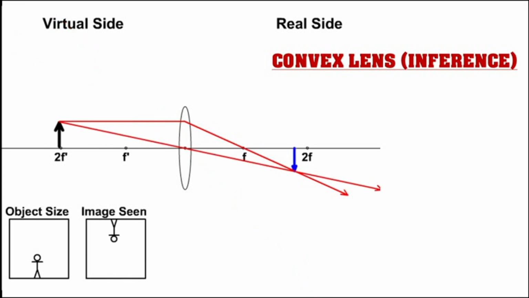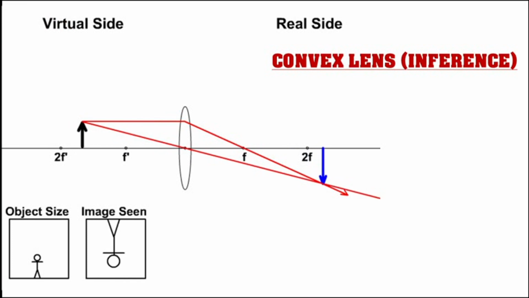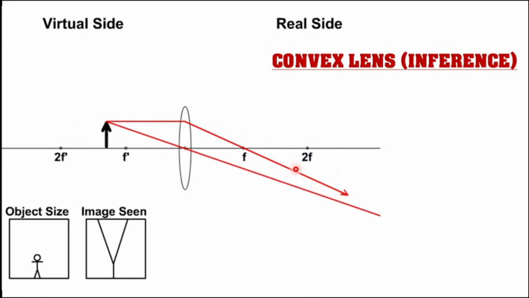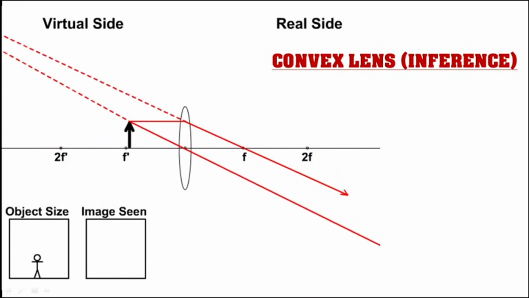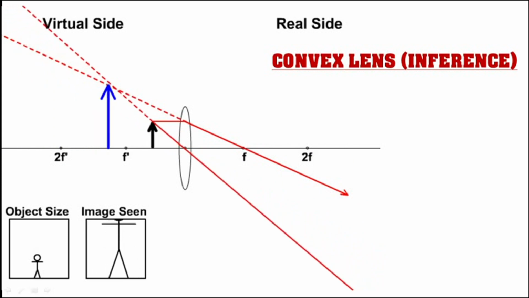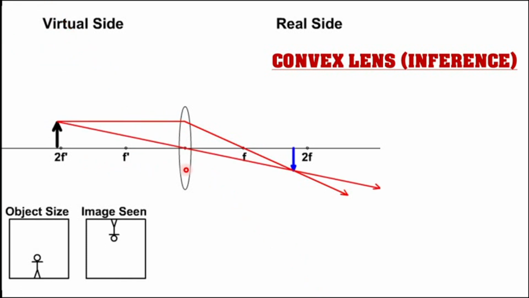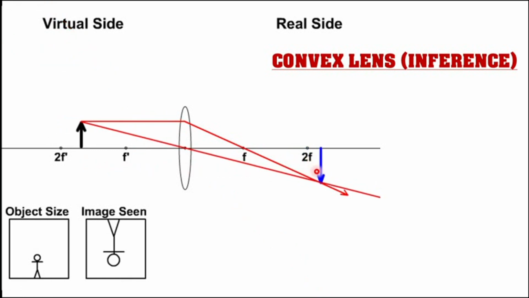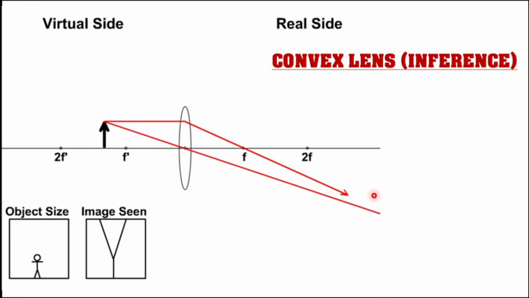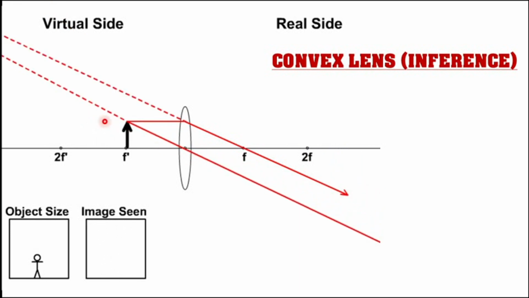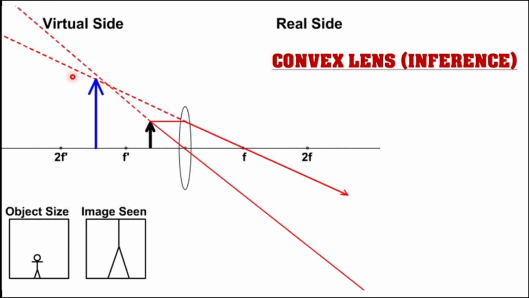At position 2f, object size and image size are the same. On further moving the object from 2f towards its focus, the image becomes magnified. On further moving the object from f towards the lens, the image becomes magnified, erect and virtual on the same side of the object.